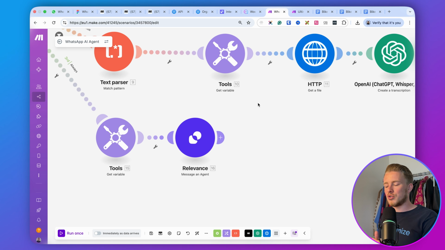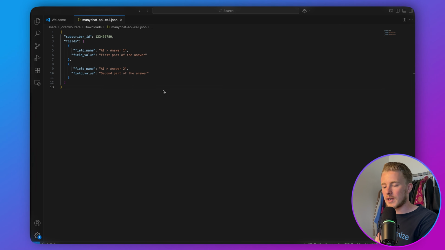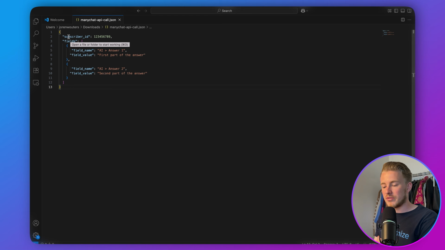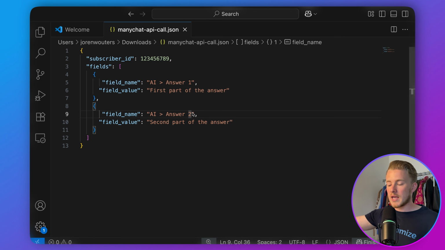What we actually should do is we need to split down the answer of Relevance AI into messages, and then we need to structure these messages into JSON so we can send an API call to Manychat. So what Manychat actually expects is something like this, where we say, okay, this is the subscriber ID, these are the fields, and this is AI answer. I'll just zoom in. This is AI answer 1, this is the first part of the answer, this is AI answer 2, this is the second part of the answer, and so on, and so on.